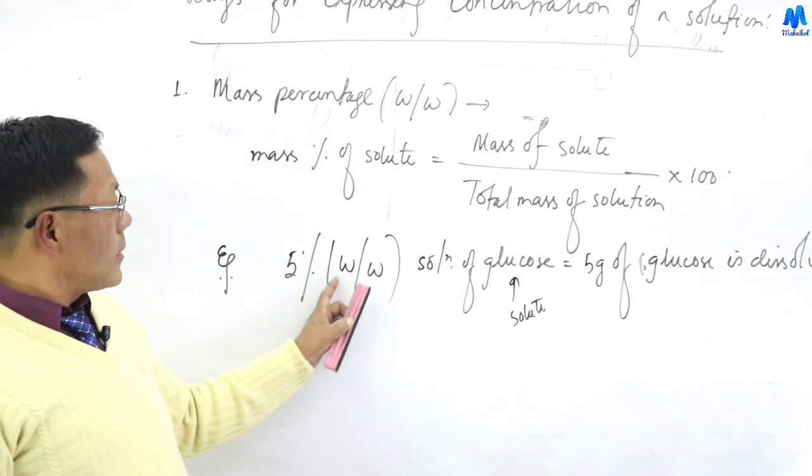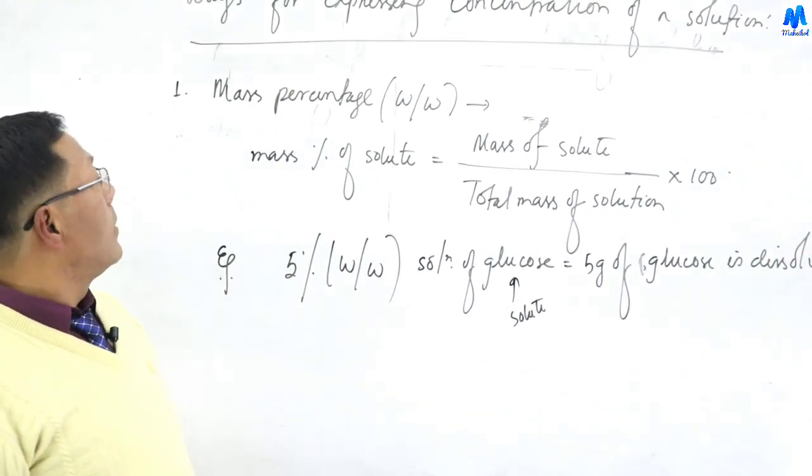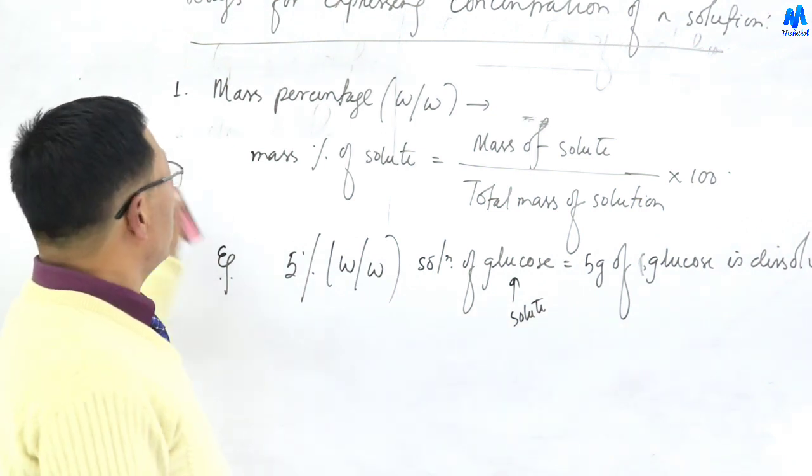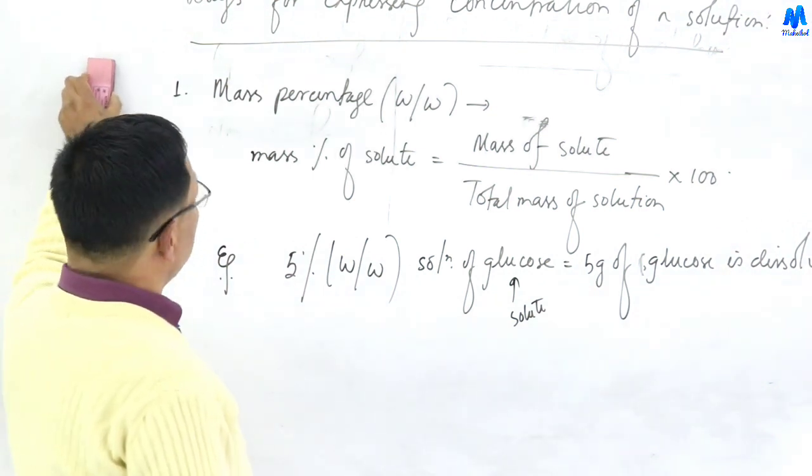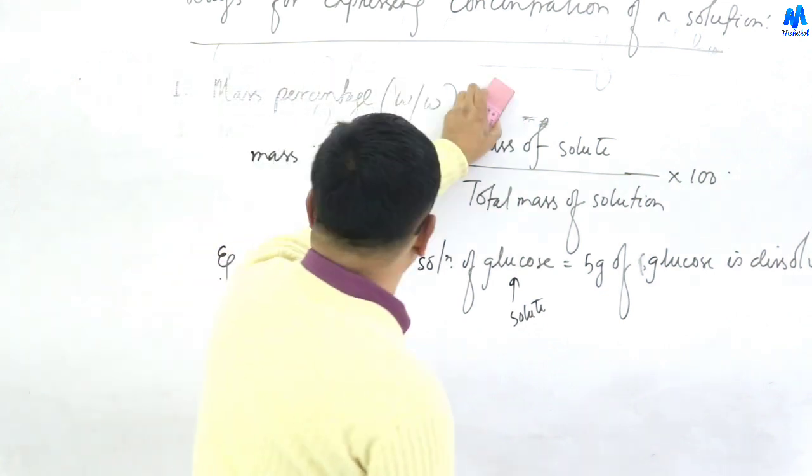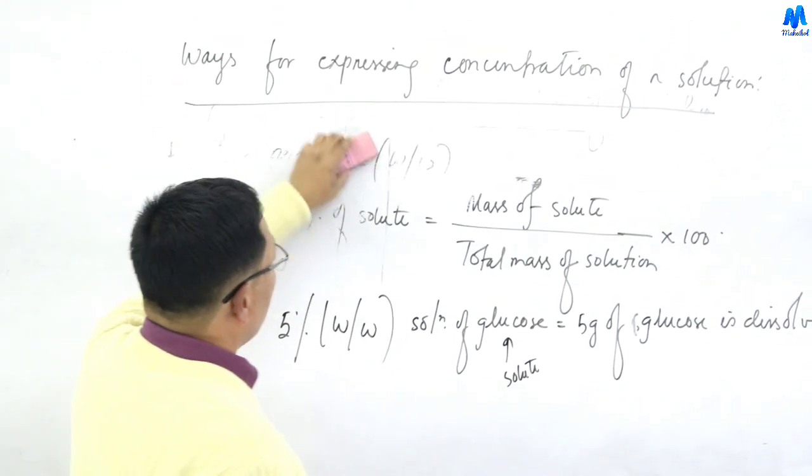This is mass by mass percentage, a similar expression. So this is mass percentage. Understand?